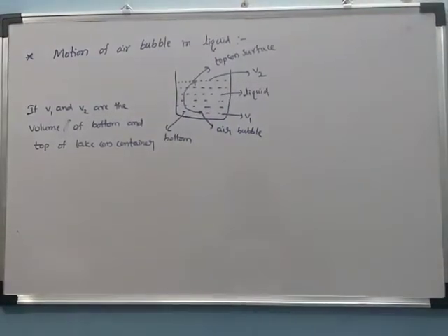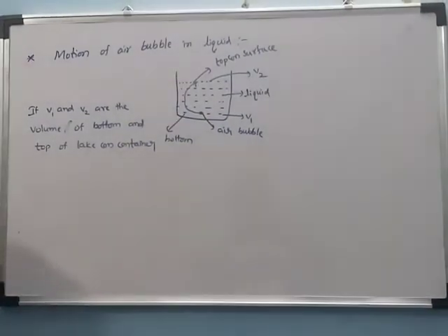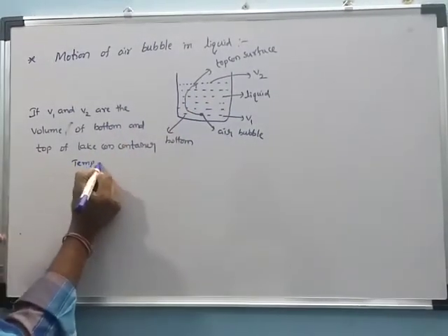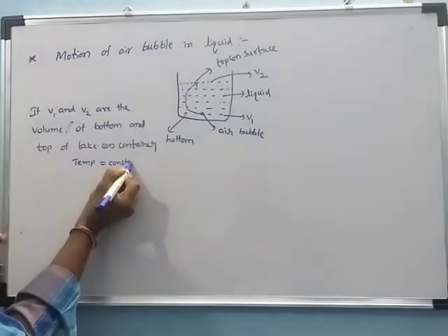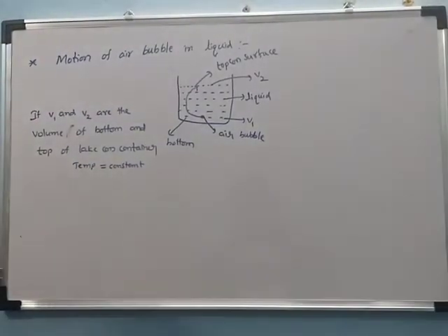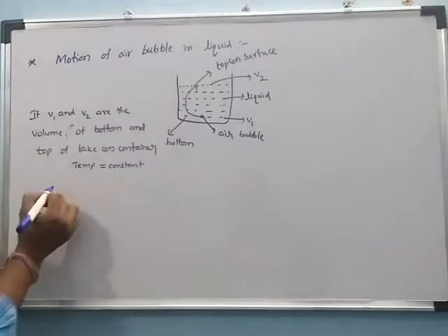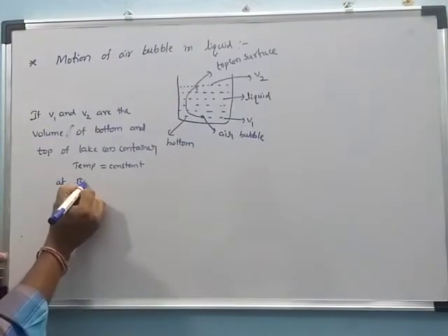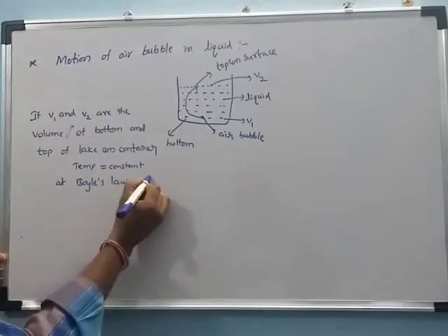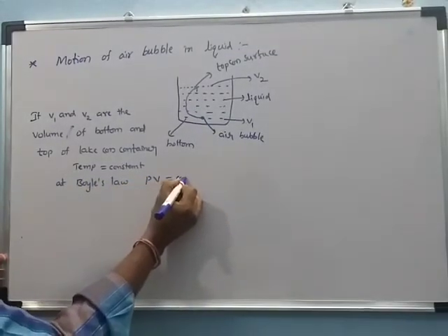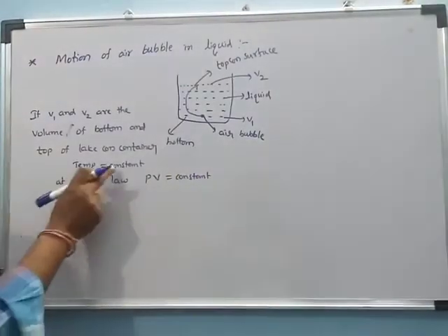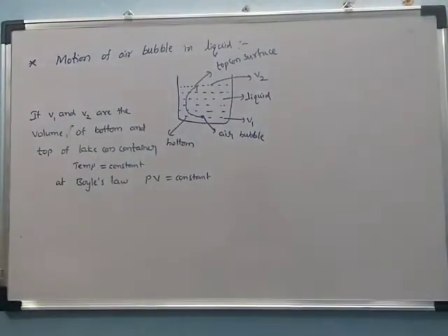Now we can assume the temperature is constant. When the temperature is constant, the formula we can apply is Boyle's law.